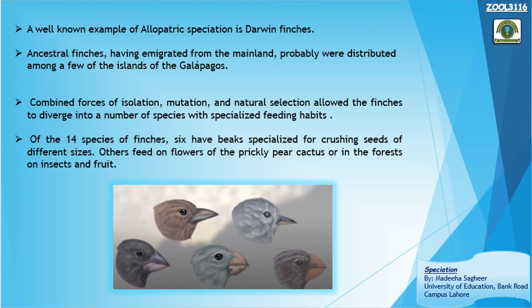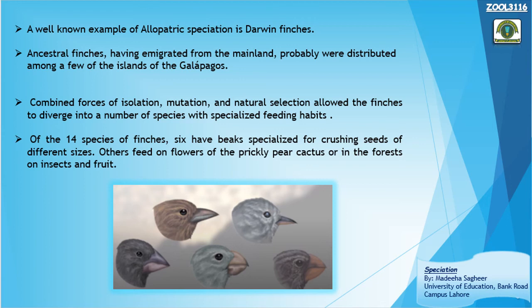Some feed on cactus plants, so they got differences in their structure, in their length, basically in the shape of their beaks. So this ultimately leads to allopatric speciation. This is a very authentic, very solid example of allopatric speciation.